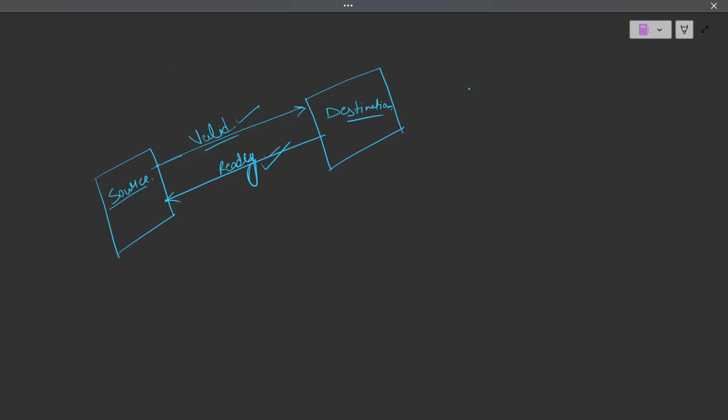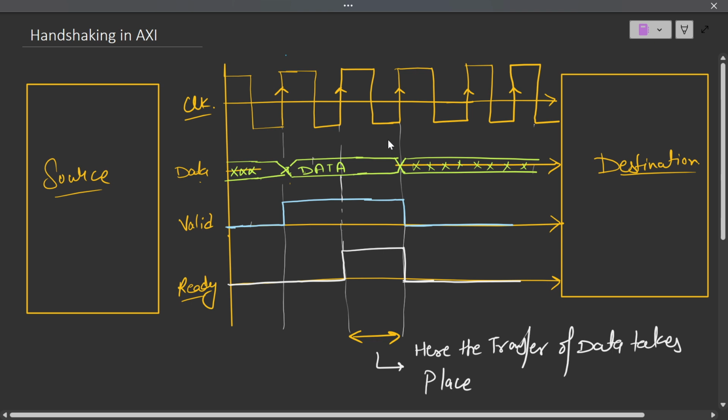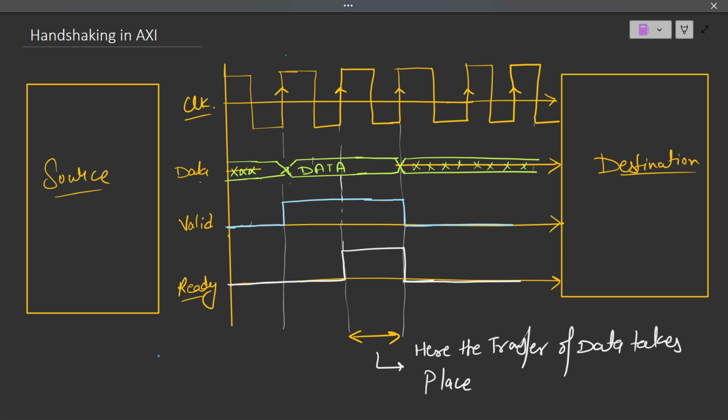Both source and destination now know each other, and they have communicated for the process of the data, that is, when you can send the data. So how this happens, we'll see based on a waveform. Let us say we are having one source over here, then we are having our destination. In the AXI case, I'll take it as our master wants to write some data to our slave memory.